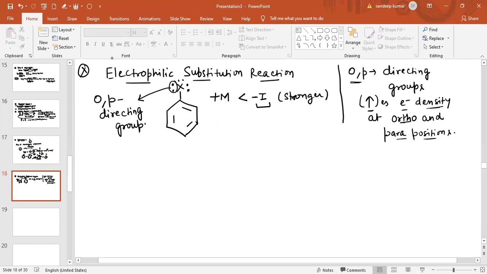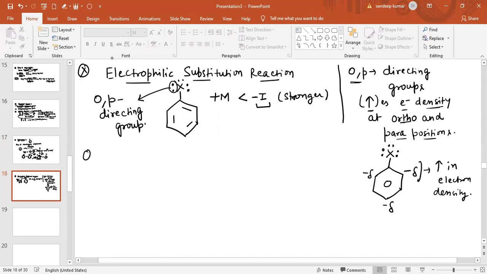Now see the related questions. When electron density increases at the ortho and para positions, we can see that if this is the halogen, having a lone pair of electrons on it, this is ortho, this is ortho, and this is para. So there is an increase in electron density at these positions. Now see the questions related to this.